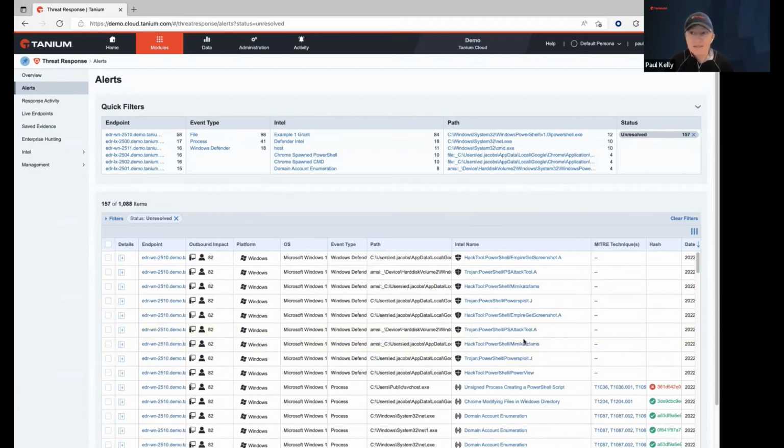So Mimikatz, many of you are probably familiar with, but it's been around for a long time. Benjamin Delpy originally created this, and it was basically a proof of concept to show Microsoft that their authentication protocols were vulnerable to attack. And it was originally generated for legitimate reasons, right? But people started using it for nefarious reasons, using it for the wrong reasons. And that has led to a lot of credential stealing and things like that.